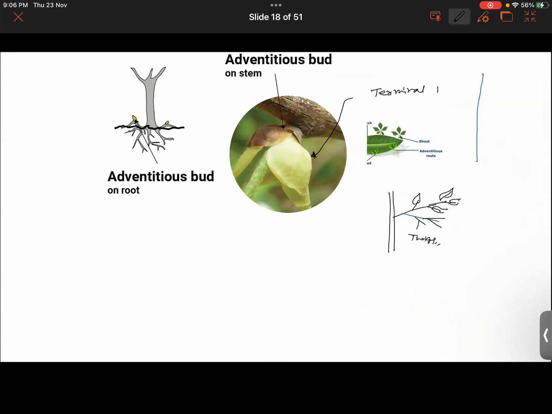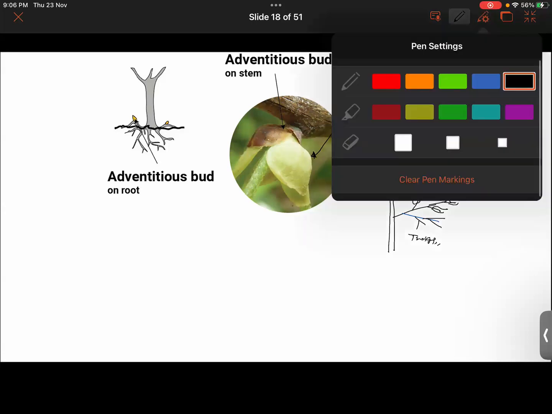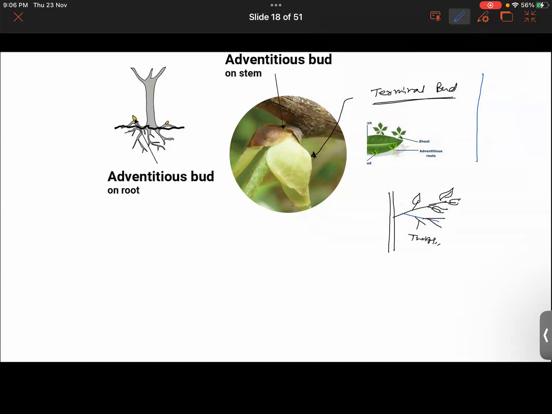But if we go to that depth, you will get confused. If you studied about the terminal bud, you would be aware that it is also called the apical bud as well.